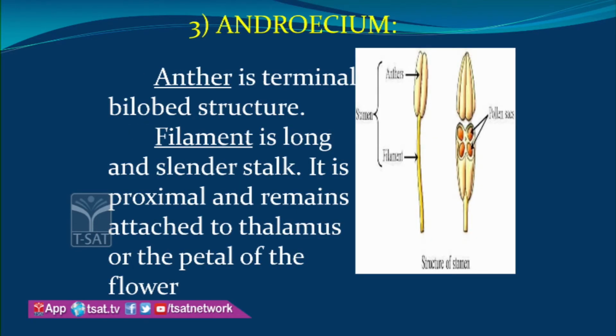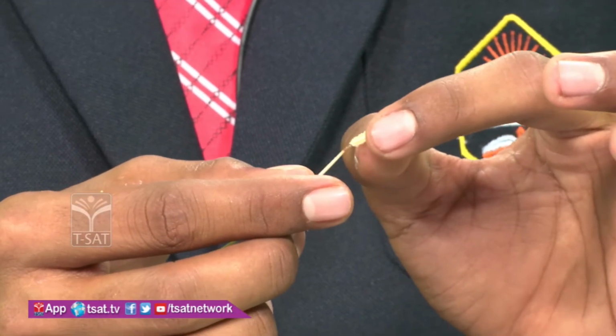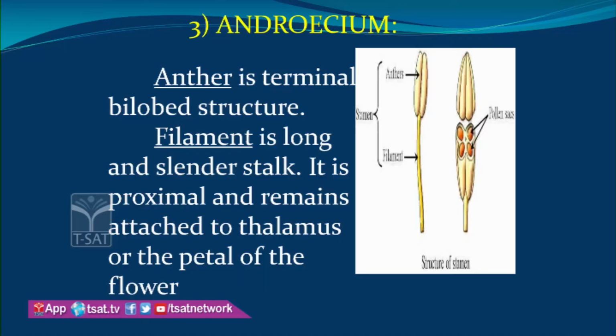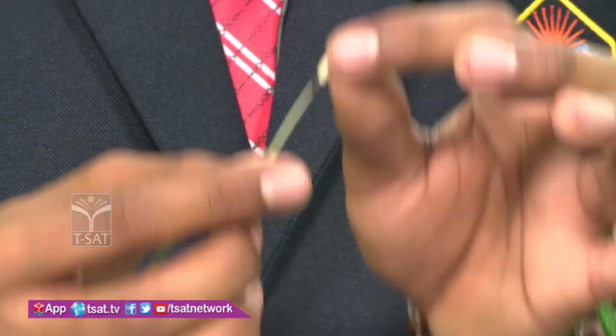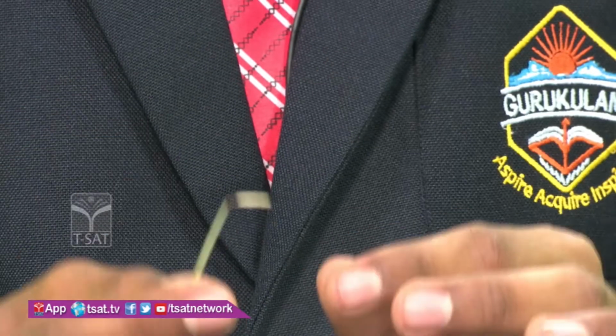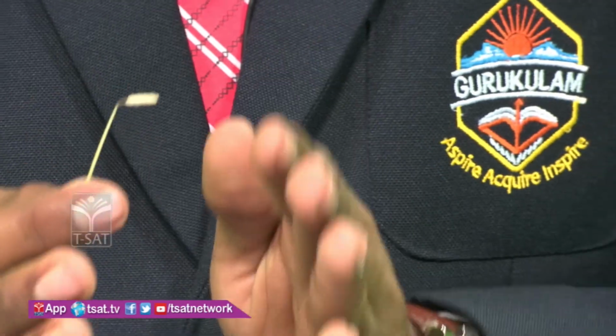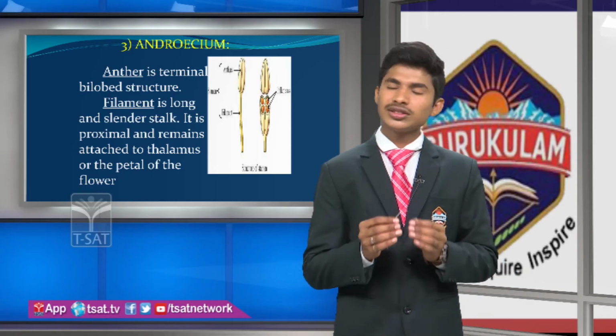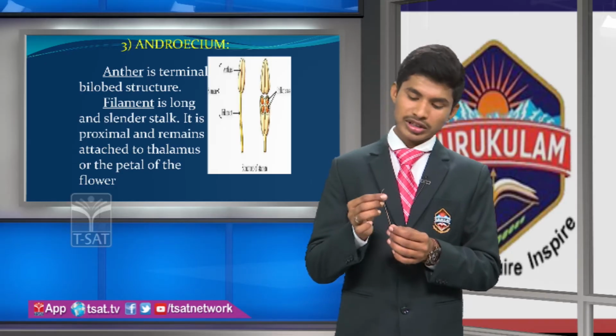The anther is a terminal bilobed structure. Here it is an anther. It has two lobes. What is meant by two lobes? It is divided into two parts. Each lobe is divided into two thecas, and each theca consists of two microsporangia. That means two lobes contain four microsporangia. Microsporangium produces pollen grains. Yes or no? Yes.